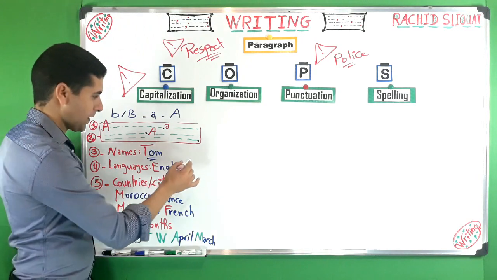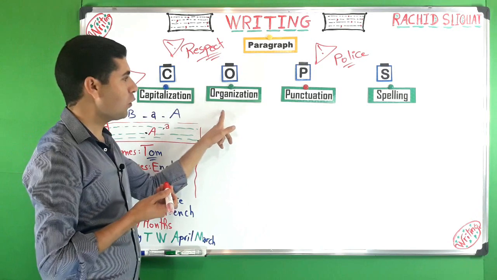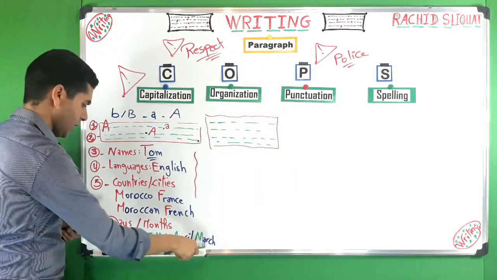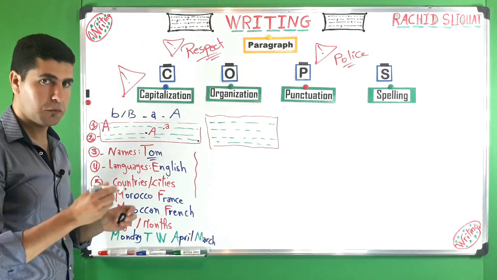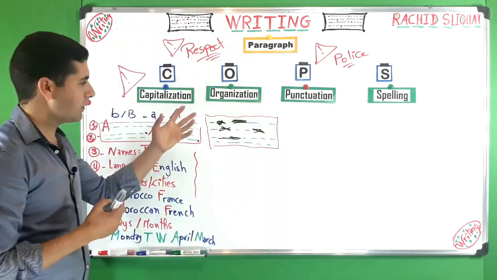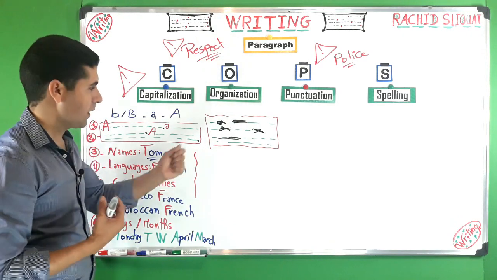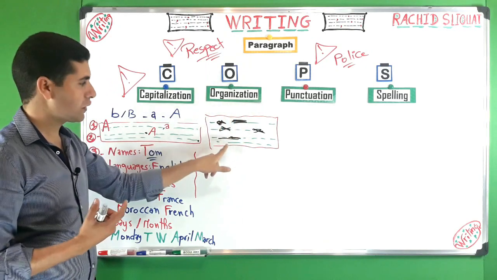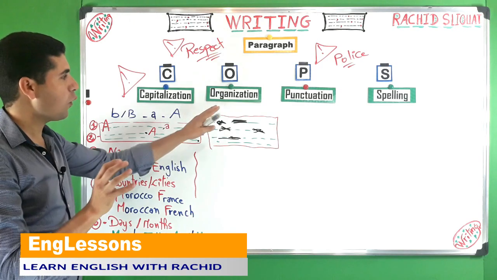There is another very important thing that we have to pay attention to, which is what we call organization. There are some students who tend to write this way, all right? And maybe you find overuse of the correction pen, or maybe words crossed out a lot, for example, doing like that, etc. So this is something that does not make your writing, essay or paragraph attractive. So you have to pay attention to this. Don't make your writing look like this. So try to make your writing attractive and well organized.